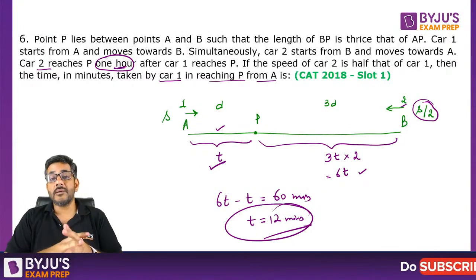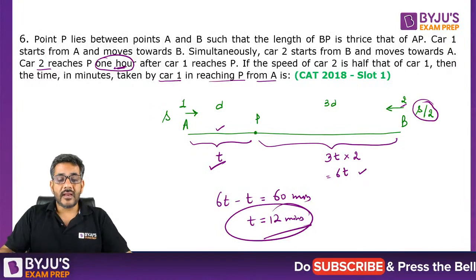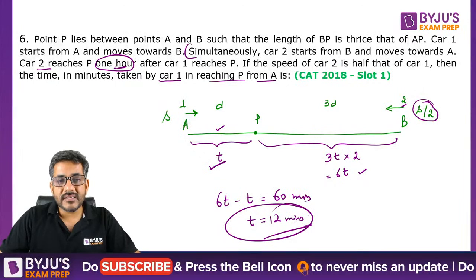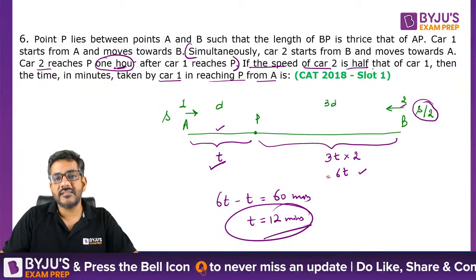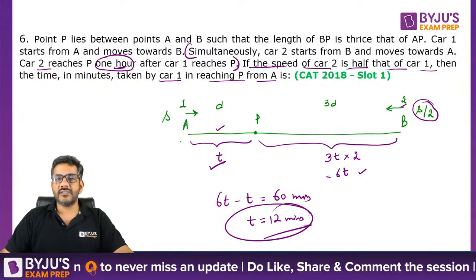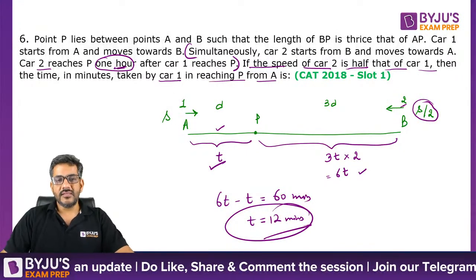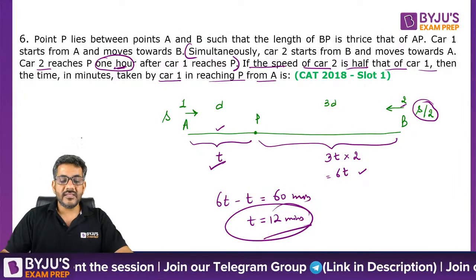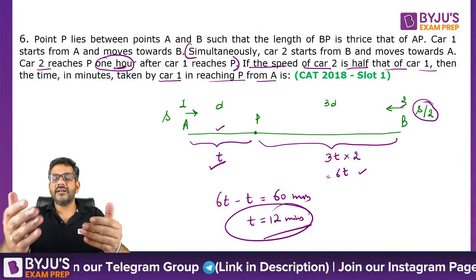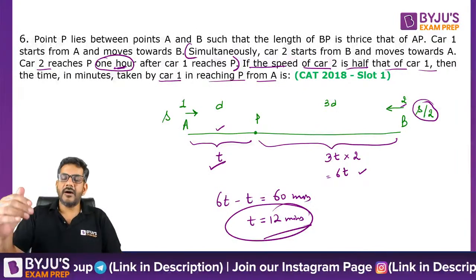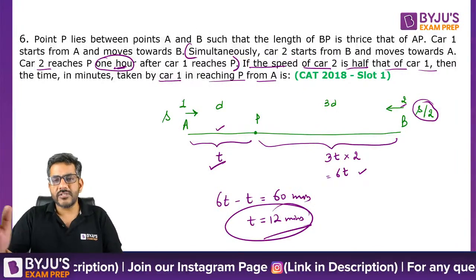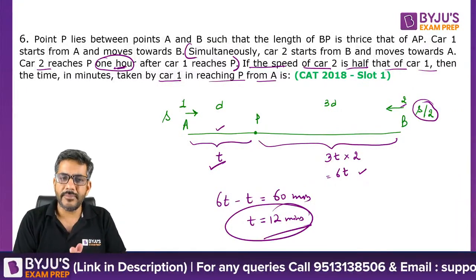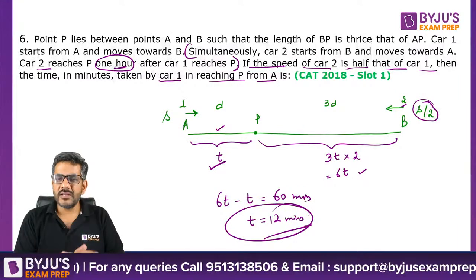I mean solution देख के आपको लग रहा होगा that it is so easy, right? Where do we get wrong? We get it wrong when we start by this statement rather than starting by this statement. I'm sure आप में से कुछ लोगों ने शायद ये मिस्टेक की होगी कि शुरुआत इससे की हो. The time taken by them is t hours, तो इसका टाइम ले लिया होगा t plus 1 hours, and after that we start making equations something like d by s is equal to t, d by s by 2 is equal to t plus 1, something of that sort, and then we try to solve by that. But you see how easy the question can be solved just without even taking any variables.